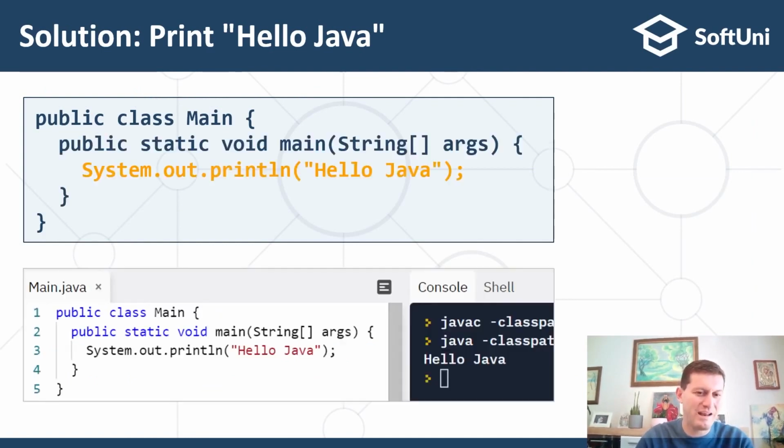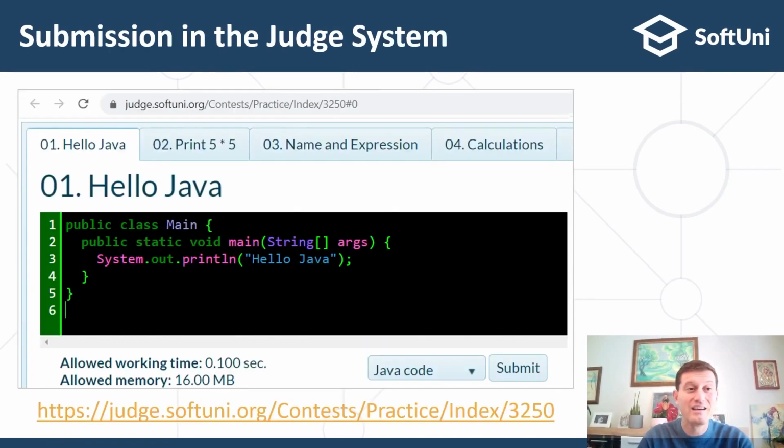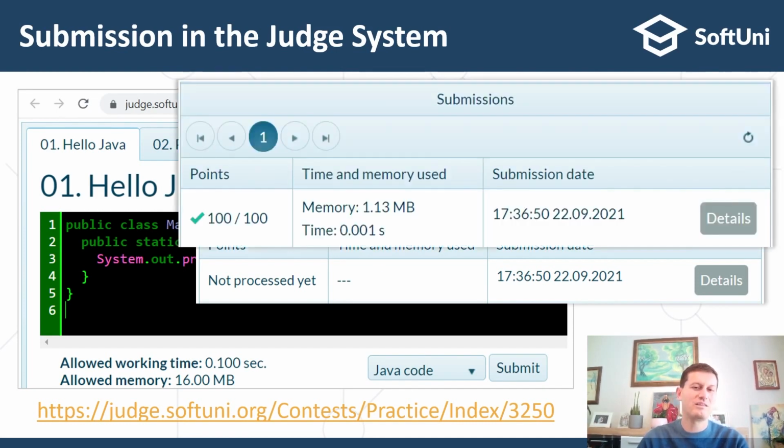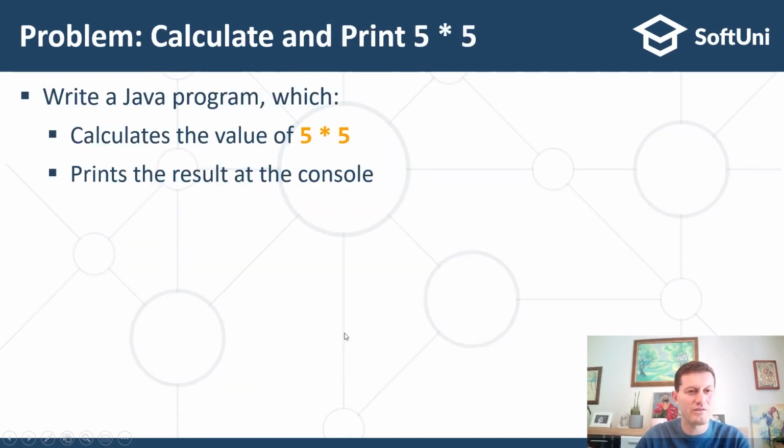The second problem is, okay, let's see the solution. We already explained how this works. We already played with it, so I will go ahead. How to submit it in the judge: I already demonstrated this to you, and I already demonstrated that after submission, you should wait a bit and press this refresh button until the result is shown on the screen.